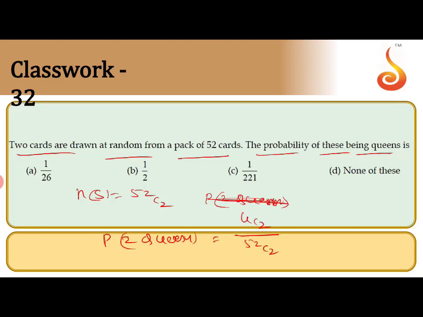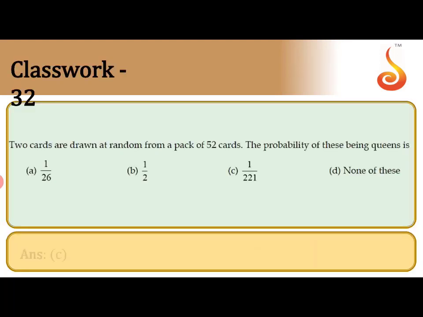4C2 by 52C2. So that means here 4 into 3 by 2 into 1, the whole divided by 52 into 51 by 2 into 1. This is cancelled. So the answer will be 1 by 221. You can cancel further. Are you clear on this one? So the probability of 2 queens: there are 4 queens in the pack, so 4C2 by 52C2. So the answer is 1 by 221.